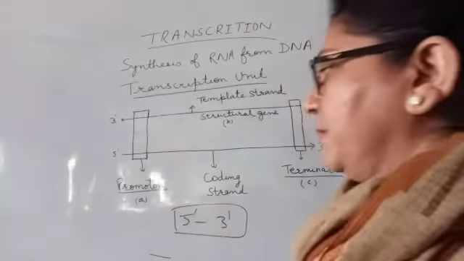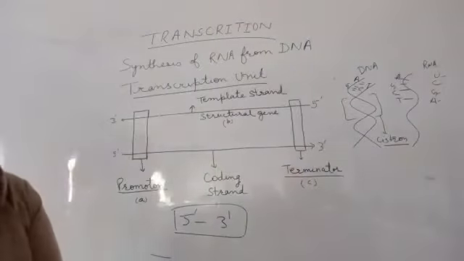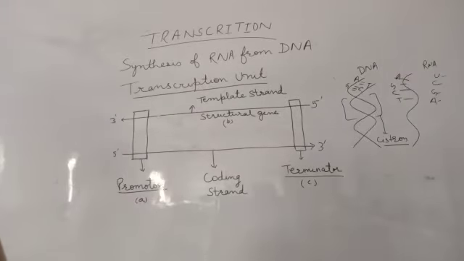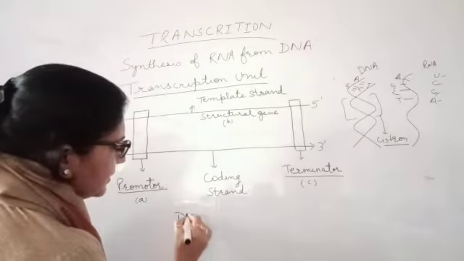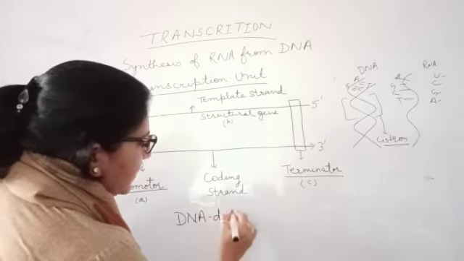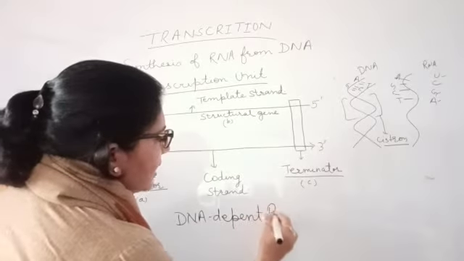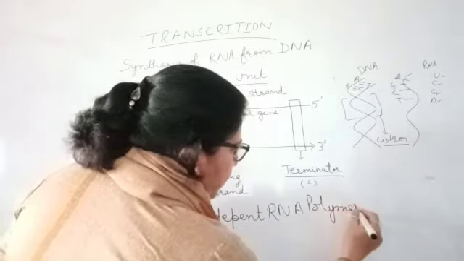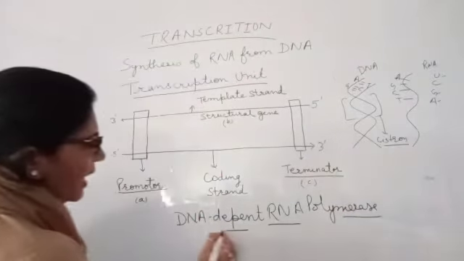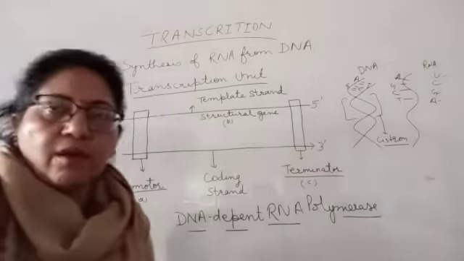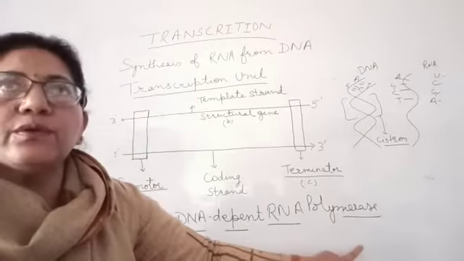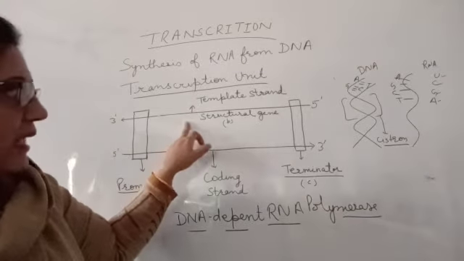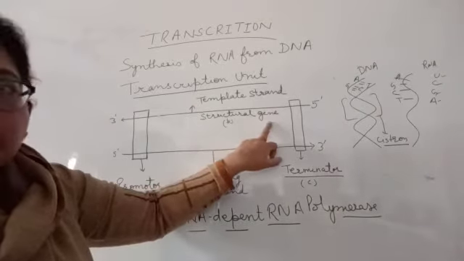And they will get polymerized with the help of a very important enzyme. The name of that enzyme is DNA dependent RNA polymerase, which helps in the polymerization of ribonucleosides, which will form against the template strand of DNA, and they are known as the structural genes.